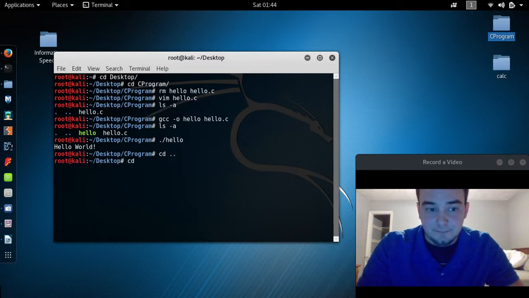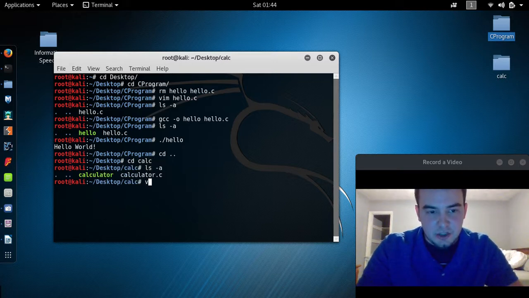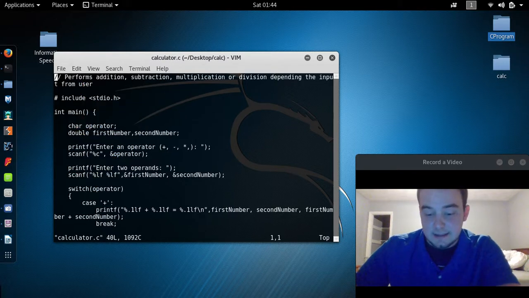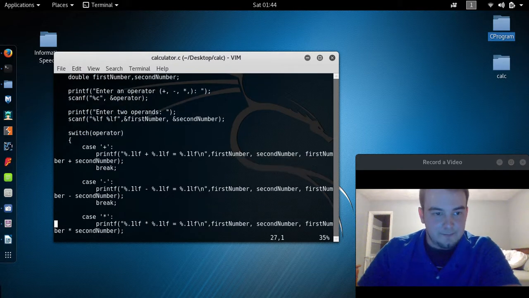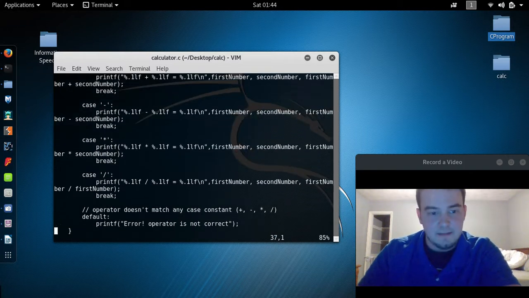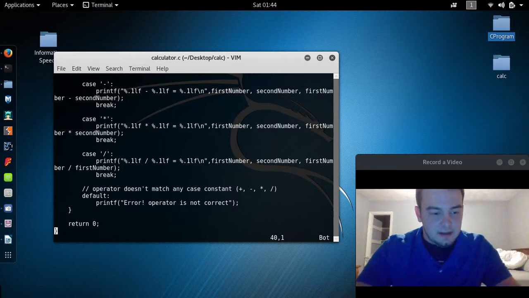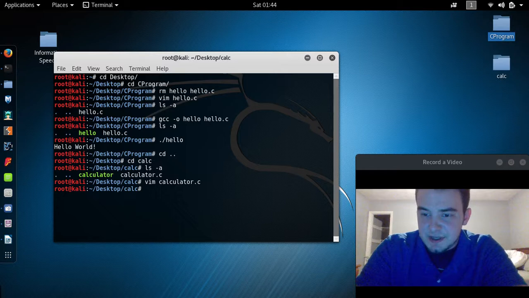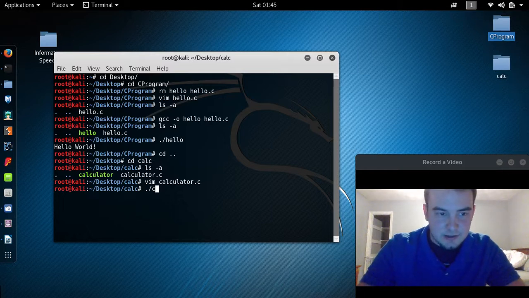It's a calculator. So let's go to our calc on our desktop. We have our calculator.c, and I can show you that really fast. And this is a C program. It looks a lot more complicated. I'm not going to explain this. Basically, it's just using the same concepts that I discussed earlier. You can create programs like this. So if you see that little green calculator right there, I can just click on that.